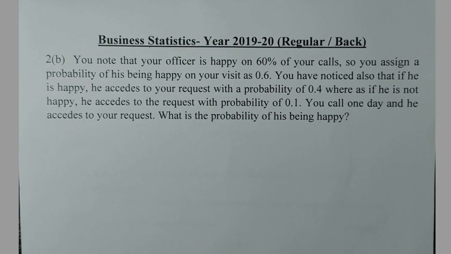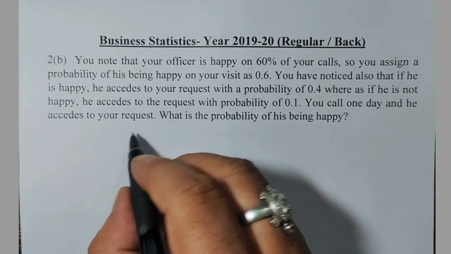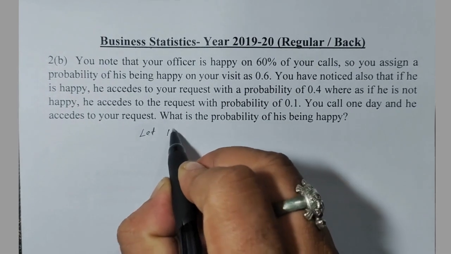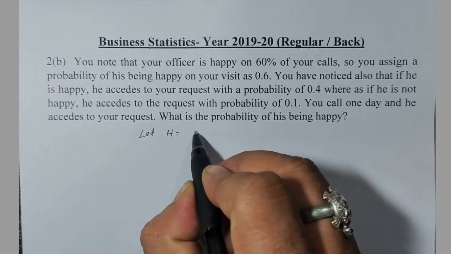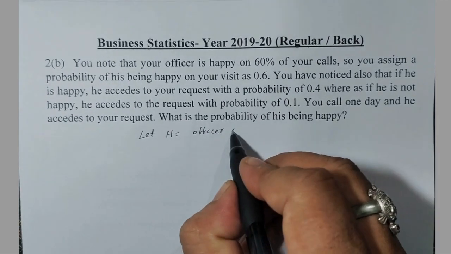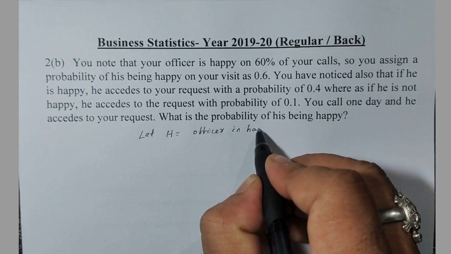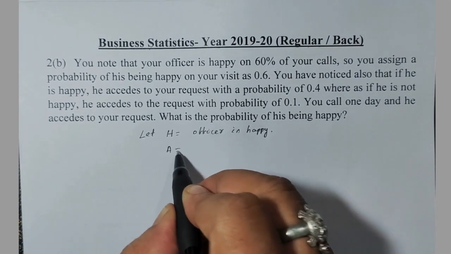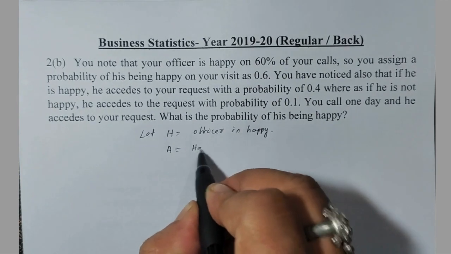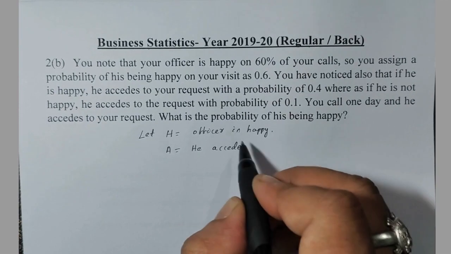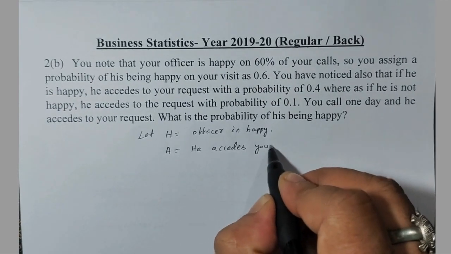So, let us solve this. First we will write: let H stand for that officer is happy, and A stand for officer accepts your request.